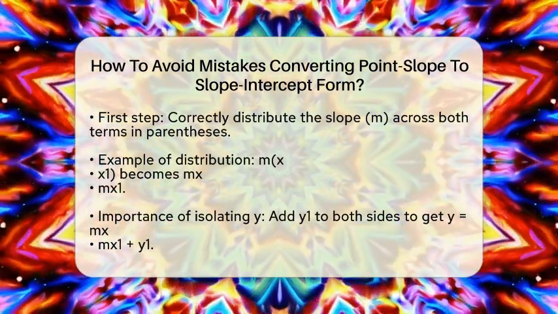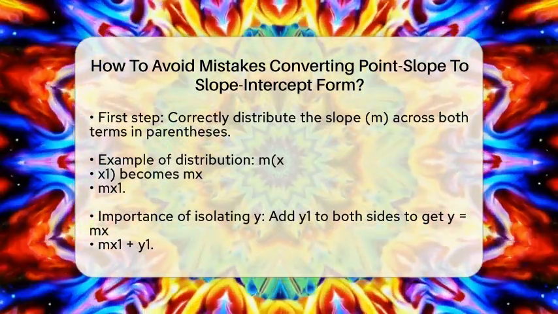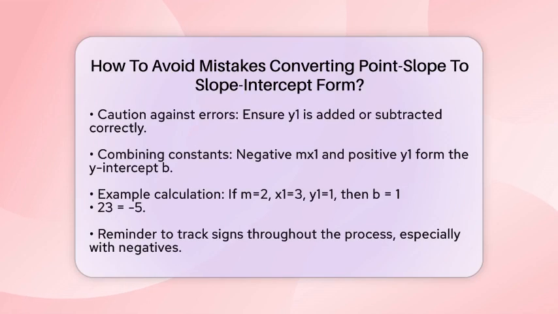After that, it is time to combine your constants accurately. The terms negative m times x1 and positive y1 together will form the y-intercept b. Make sure to calculate this sum carefully, paying attention to the signs. For instance, if m equals 2, x1 equals 3, and y1 equals 1, then b equals 1 minus 2 times 3, which equals 1 minus 6, resulting in negative 5.